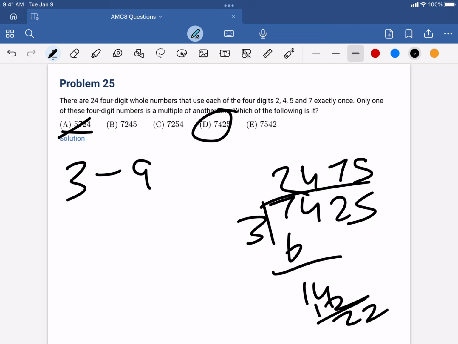And we didn't check any of the other numbers from 4 to 9 because dividing those would lead to the same thing as before. It would lead the number to start off with 1, and we need to start off with at least 2. So that's why we divided all those by 3, and our answer is D.